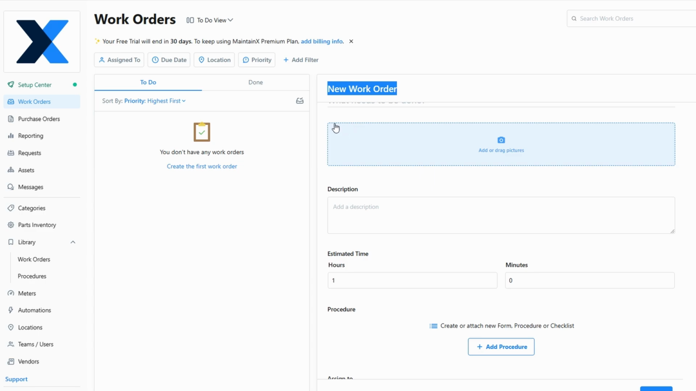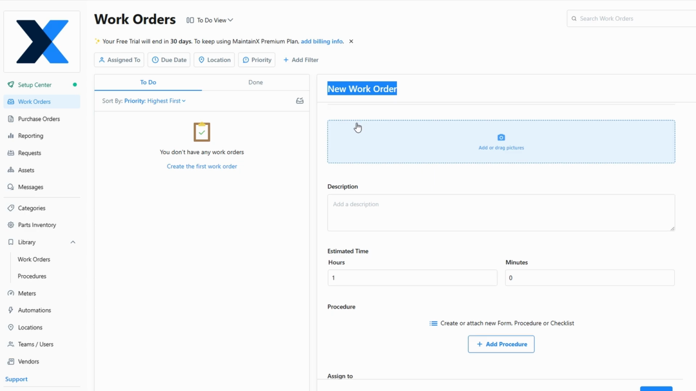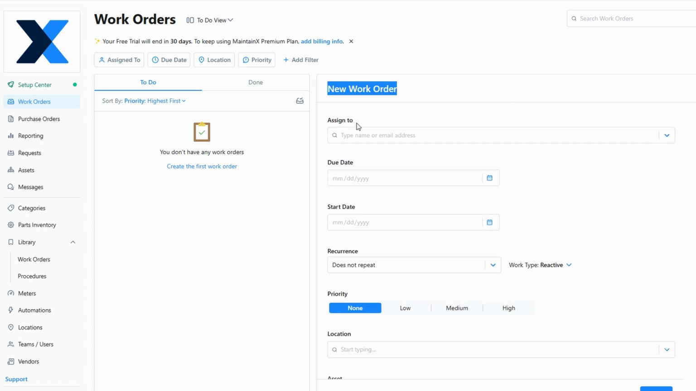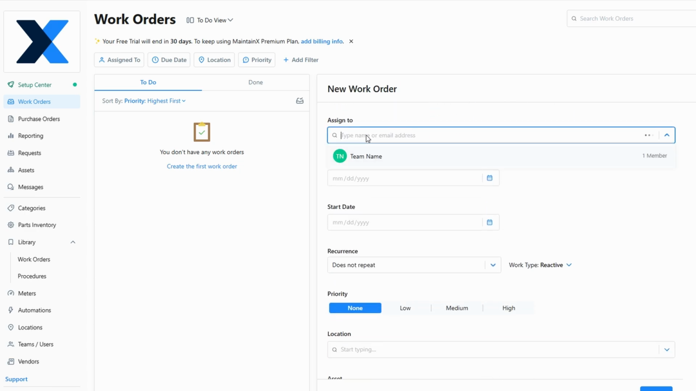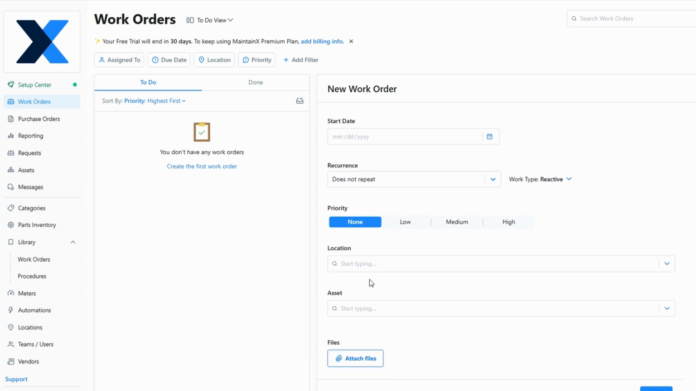You also have flexibility when assigning work orders. You can set the due date, priority level, e.g., high, medium, low, and specify a schedule. You can assign the work order to the right employee based on their role or skill set, and choose the location and asset tied to the task.